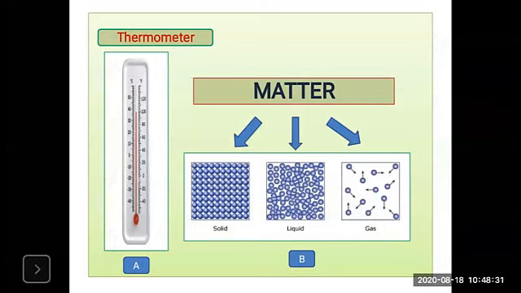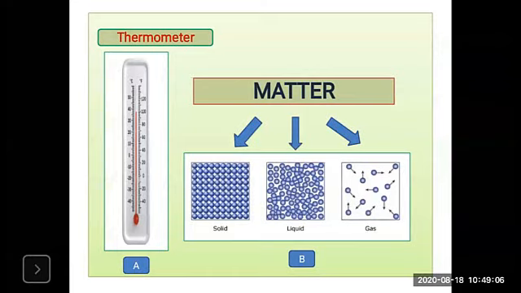And remember that it determines the direction of flow of heat. So remember these two points: heat is a form of energy, and temperature only determines the quantity, the thermal state of the body, and it shows the direction of heat. So this is the difference between heat and temperature.